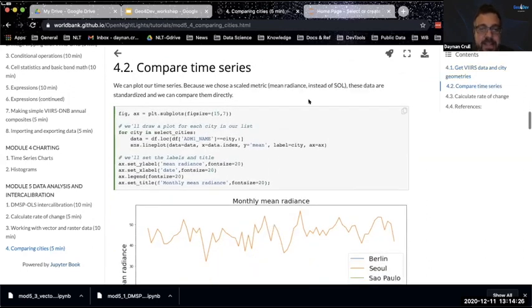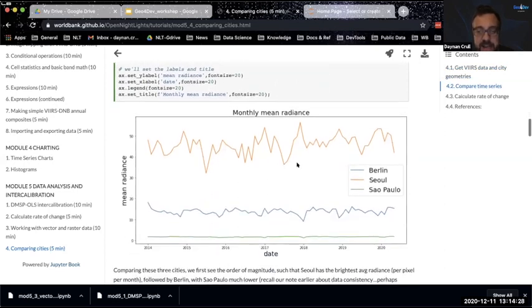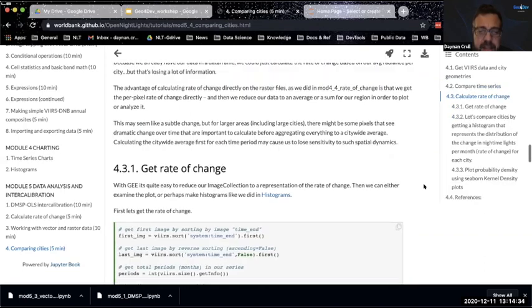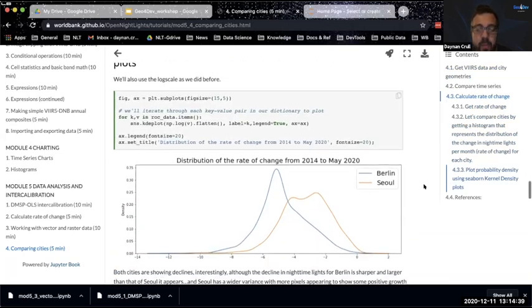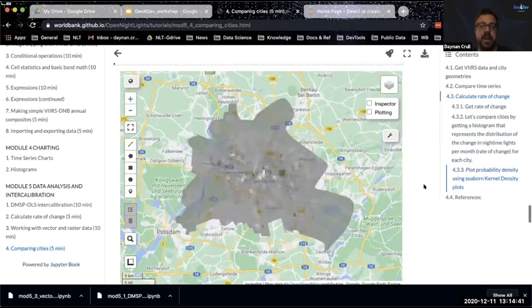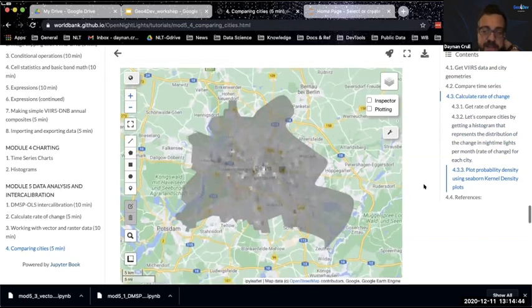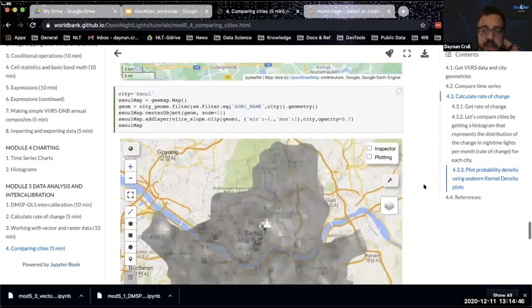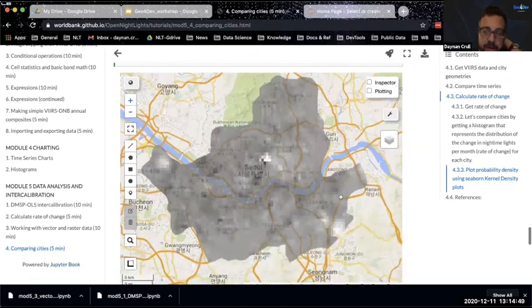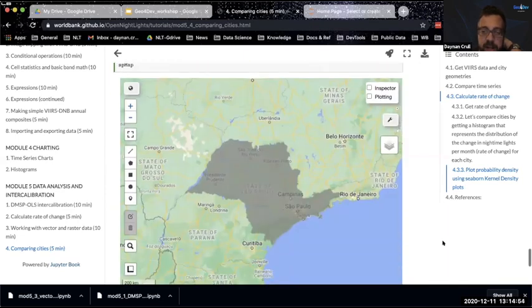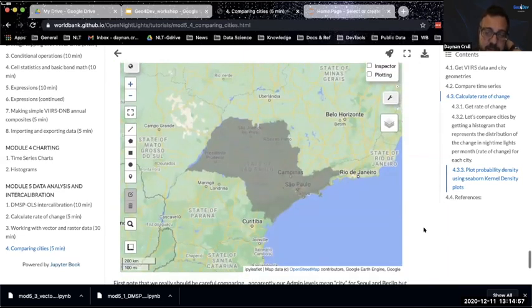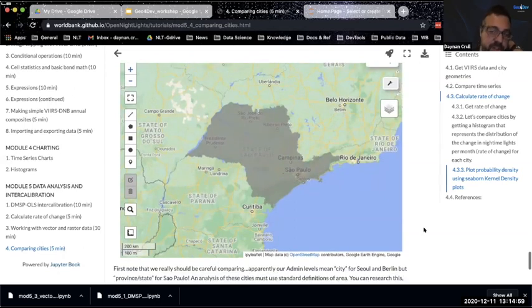But if I were to plot these things, you can see, okay, I have a time series. And again, we have disparities in time, although the time series are fairly stable. I can calculate the rate of change by pixel. I can do it by a region. And when I look at the actual area, here's my first clue. So Berlin seems to be the metro area of Berlin, more or less. Seoul seems to be just the city proper, so we're not actually including the metro area here. And then Sao Paulo, well, obviously we have the state of Sao Paulo. So clearly what's happened is we've pulled the geometry for Sao Paulo, which is an entire state.